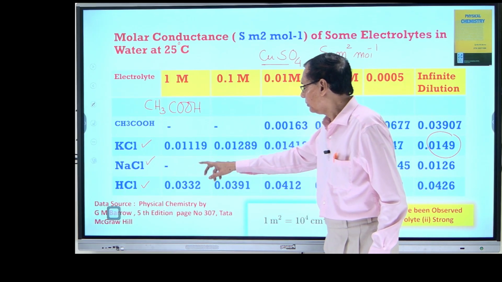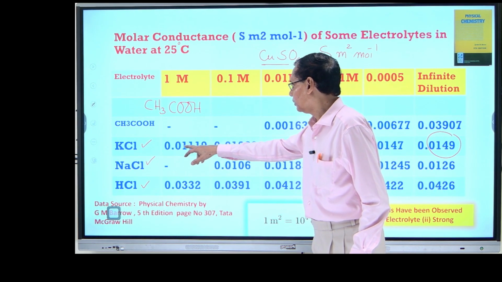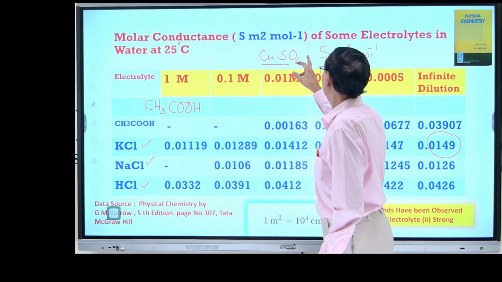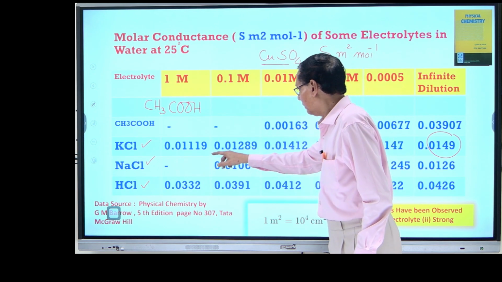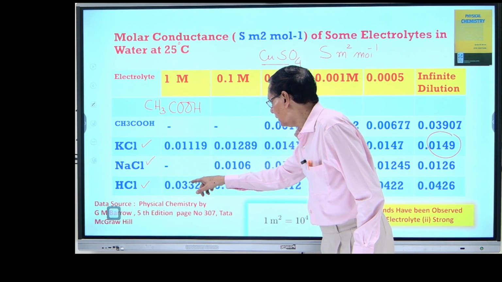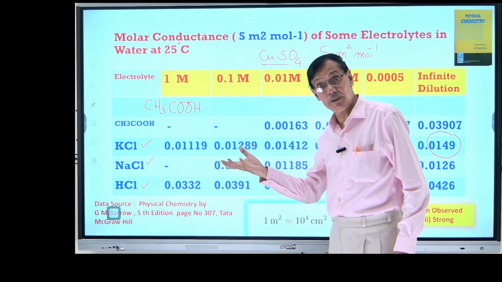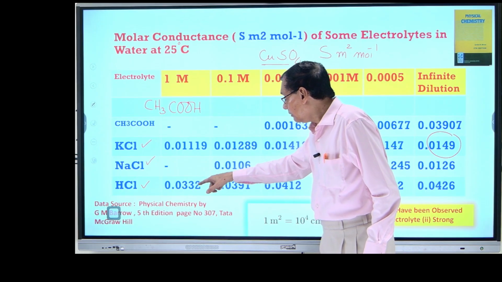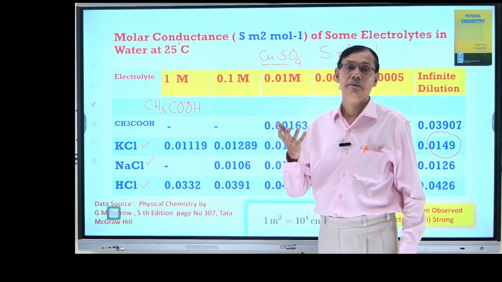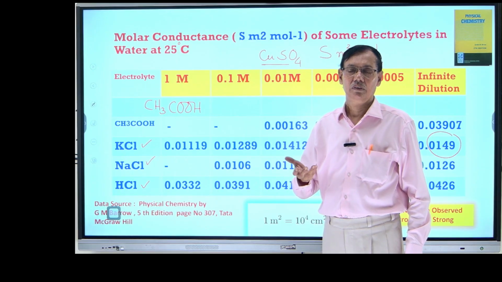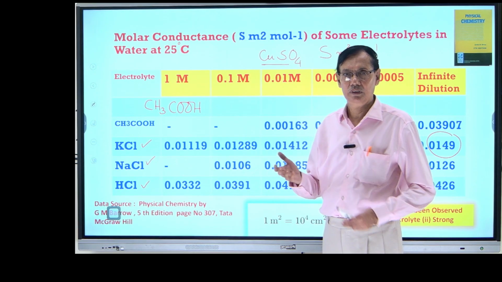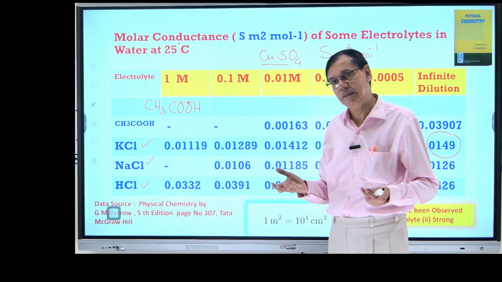Here the magnitude is 0.119 Siemens meter square mole inverse, whereas it is 119,332 in terms of centimeter square, very high. So naturally it conducts electricity very fast. So the movement, the migration, is different here.